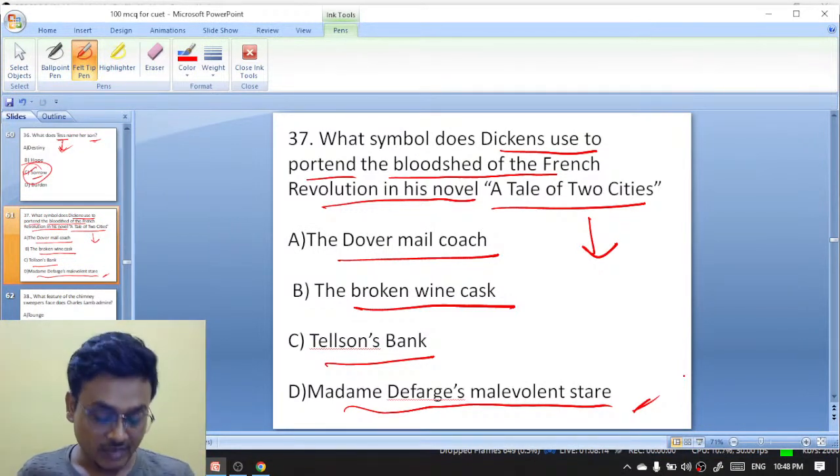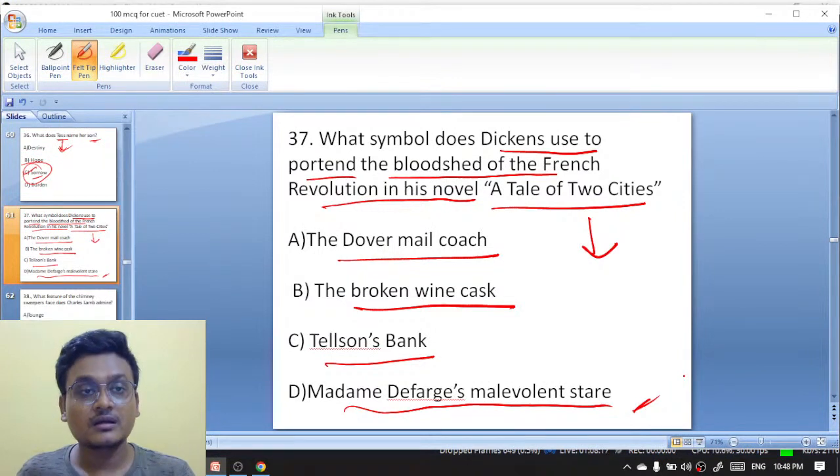Okay. Did everyone else go to sleep? What symbol does Dickens use to portend the plot? Where did Rav go? Rav was saying to send the link. And where is Rav?